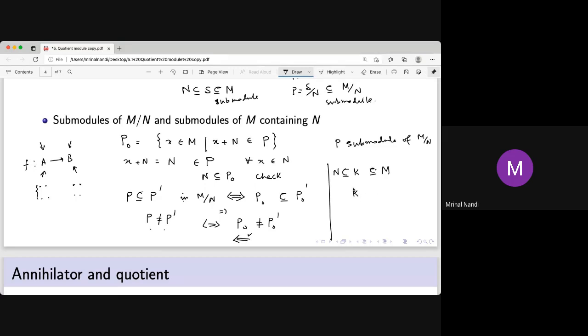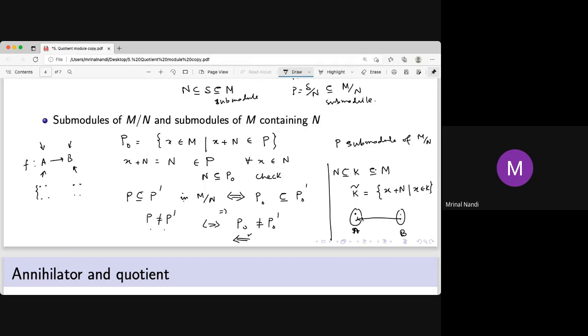Now we just make a collection of cosets like that, and this is a submodule of M mod N. And the idea is that we have a function between sets: say script A is the set of all submodules of M which contain N, and script B is the set of all submodules of M mod N. Now already we have an element from here, and from an element here we have an element there.